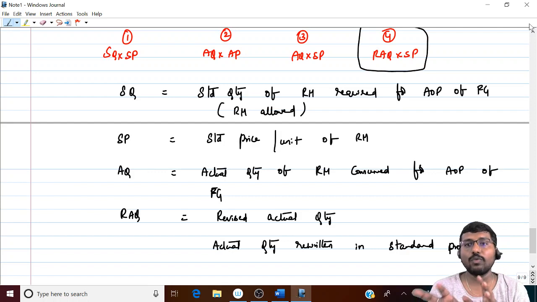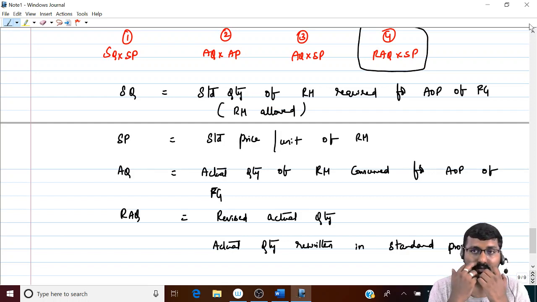That's why it is SQ for AOP. It is not SQ for BOP. If it is SQ for BOP, it becomes budgeted cost. Because it is SQ for AOP, it becomes what? Standard cost. And I already told you that your cost variances are the difference between standard and actuals. It is not the difference between budget and actuals. Are you able to understand? Actual quantity rewritten in standard proportion.